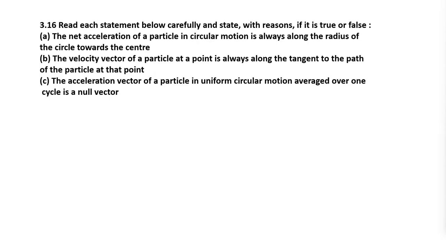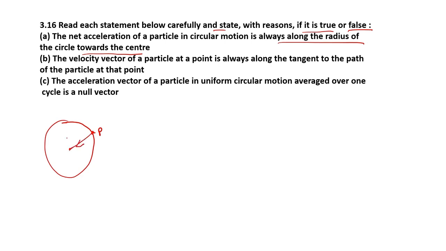The question says: read each statement below carefully and state with reasons if it is true or false. The first is: net acceleration of a particle in circular motion is always along the radius of the circle towards the center. So it is saying that when a particle, let's assume it is particle P, is moving in a circle, its net acceleration is always going to be towards the center of the circle.